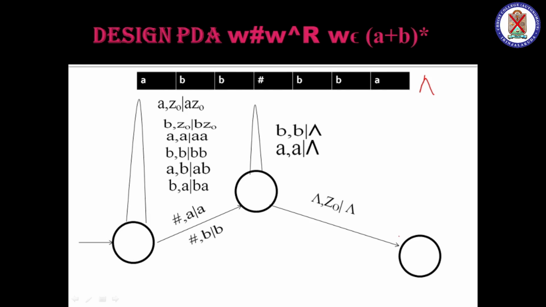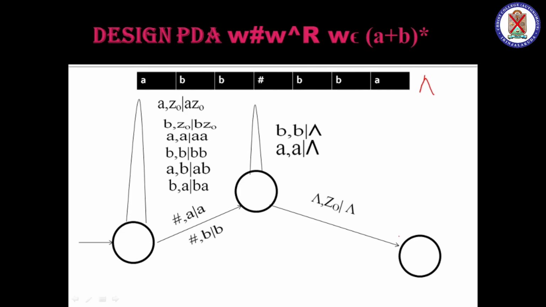The peculiarity here is it is different from the other problem. W can be a combination of A and B, so you must take the combination of A and B both in the stack and in the tape. And also here you must bypass hash, because hash has no significance in the pattern matching, but its existence must be checked. So we are using a bypassing condition.